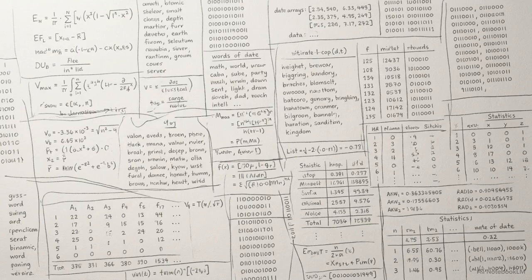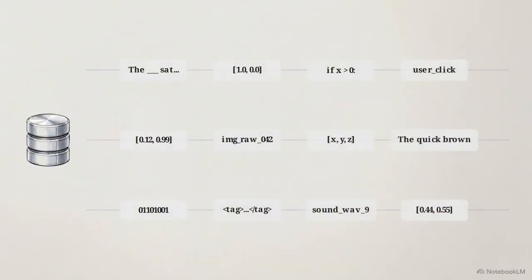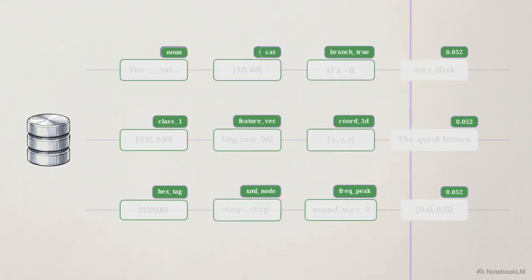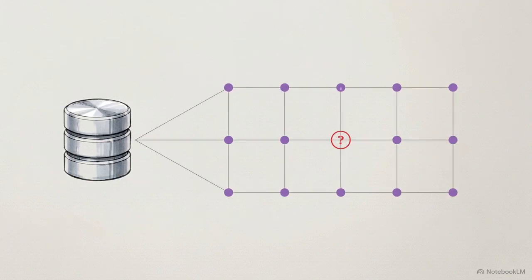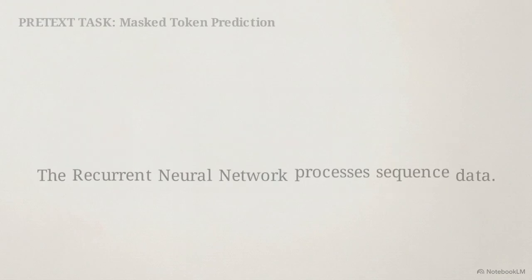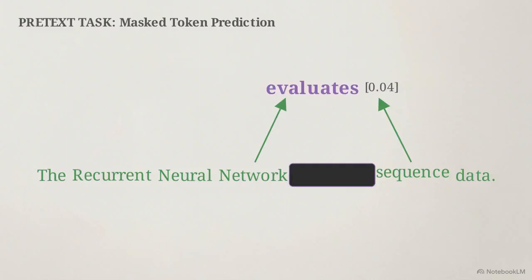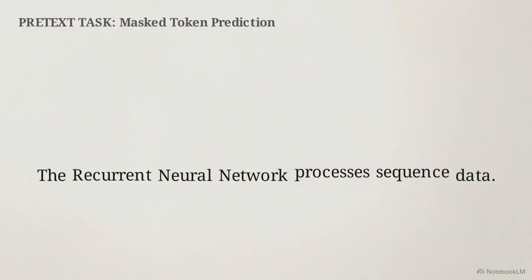To bypass this bottleneck, we rely on self-supervised learning. In this paradigm, the system autonomously generates its own pseudo-labels directly from raw, unannotated data. The system achieves this by formulating pretext tasks, which use the inherent structure of the dataset to define the training objective. For example, the system will take a raw sentence, deliberately mask a word, and train itself to predict the missing token based entirely on the surrounding context.